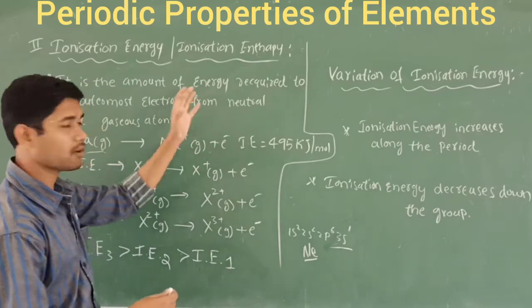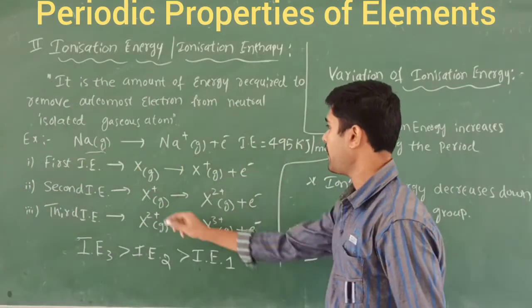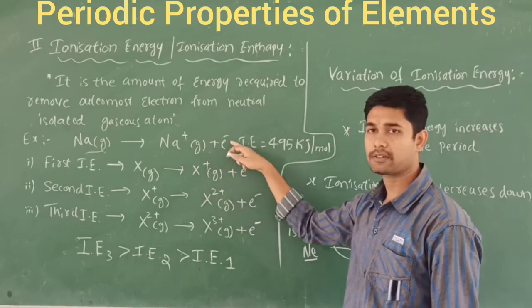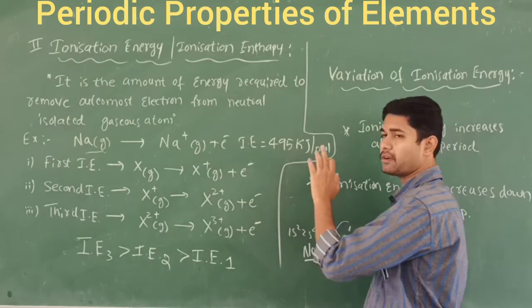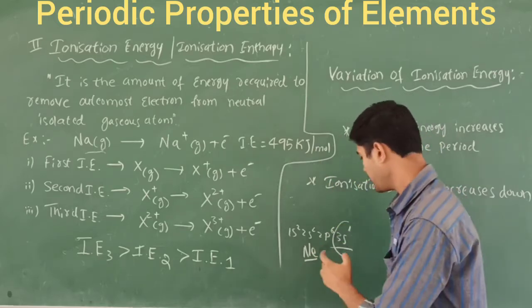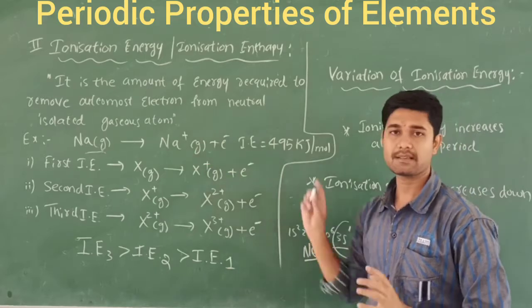When it loses its electron, it forms a cation, and an electron is released. Its ionization energy is 495 kilojoule per mole. This amount of energy is required to remove its outermost shell electron from the sodium isolated gaseous atom.